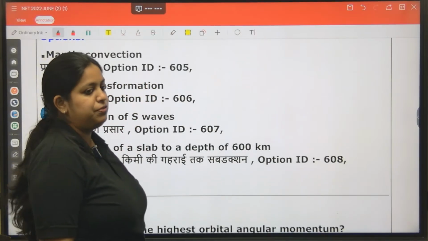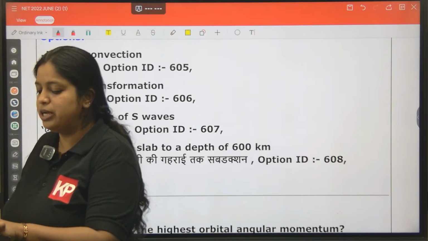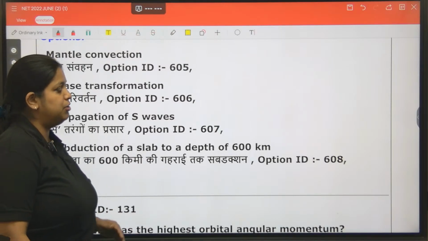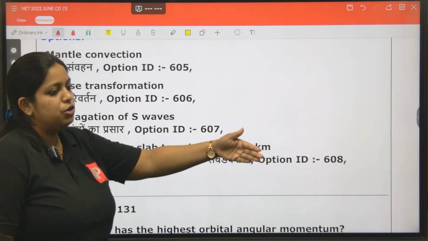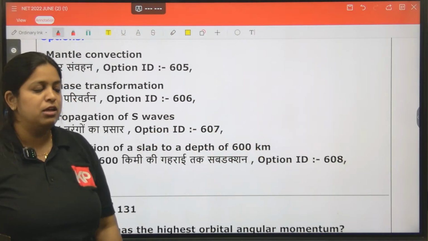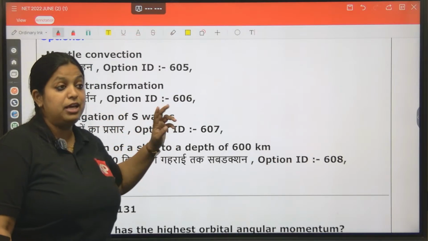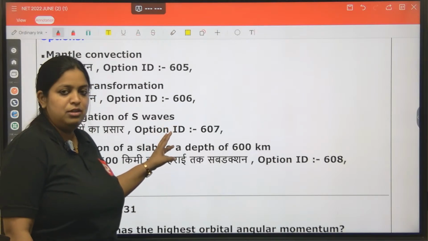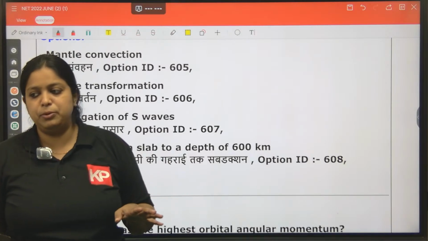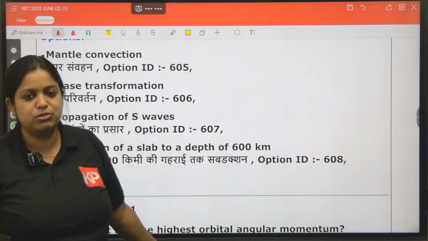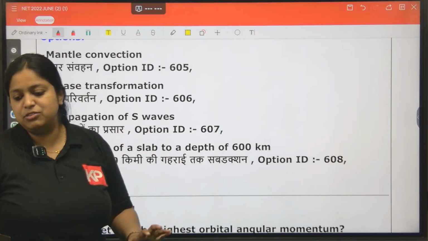S wave, propagation of S wave. When the S wave reaches the mantle-core boundary, it won't be able to travel as an S wave. The energy will be transferred, and when it comes to the inner core, an S wave will appear again. So this is the second time we get to see a question related to seismic waves. Earthquakes, this is the third question. If you think in that way, earthquake is also a very important portion for the NET paper. This is the third time they are asking a question from the earthquake section, seismic waves. So propagation of S wave is very important.